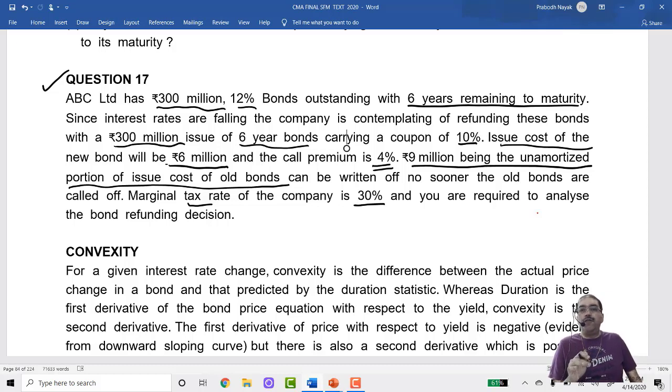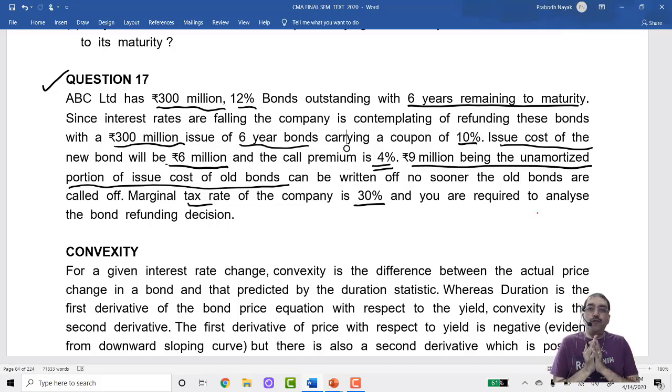Okay. Now for the NPV method, I will take my problem into three parts. First step, initial cash flow, if any. Second step, annual cash flows, if any. And third step, terminal cash flows, if any. Okay. Now let us talk about the first step, initial cash flows.